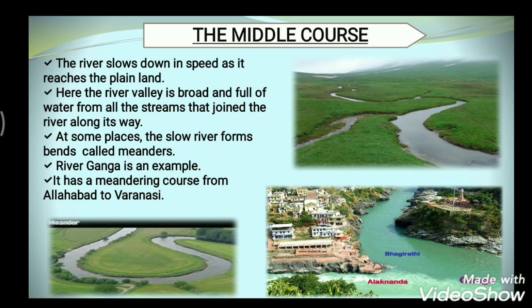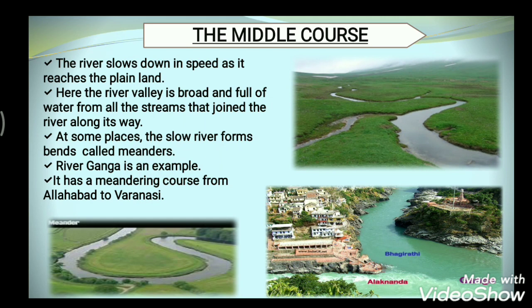At some places the slow rivers form bends. These are called meanders. Like river Ganga, for example, it has a meandering course from Allahabad to Varanasi.